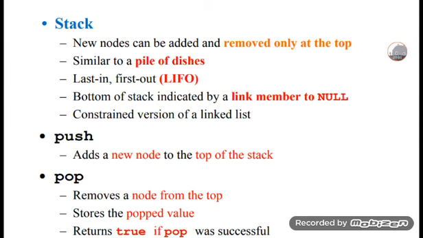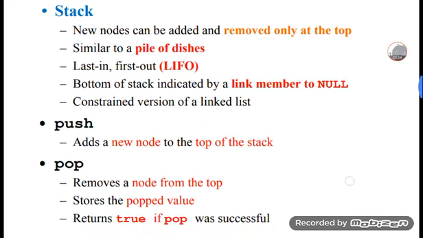At the bottom of a stack, it is indicated by a link member which is set to null. The link member there must be exactly null. A stack is a constrained version of a linked list. This is about a stack.